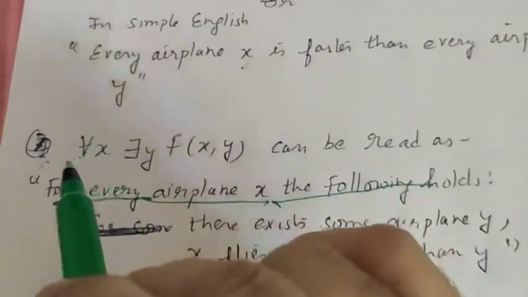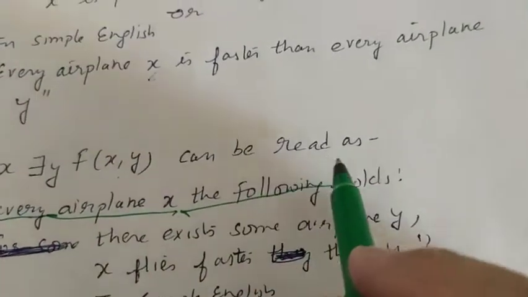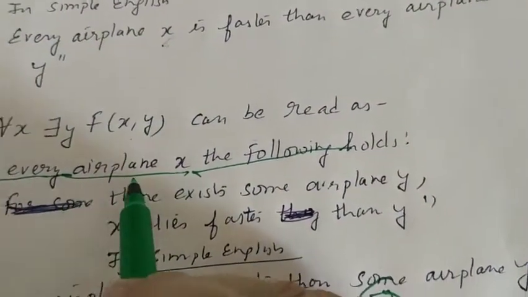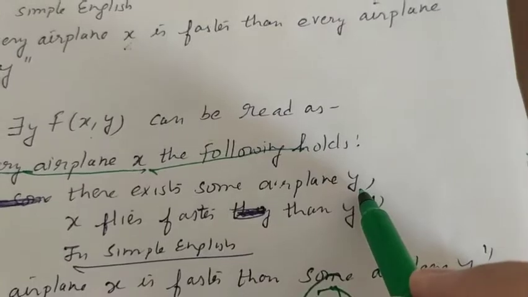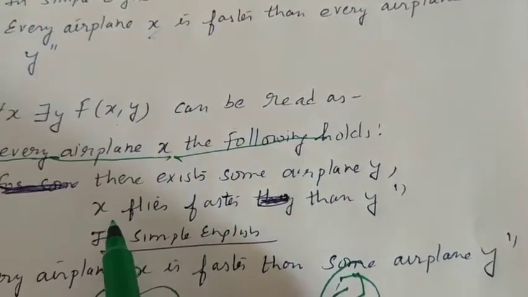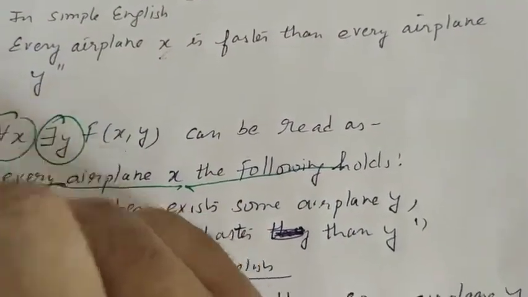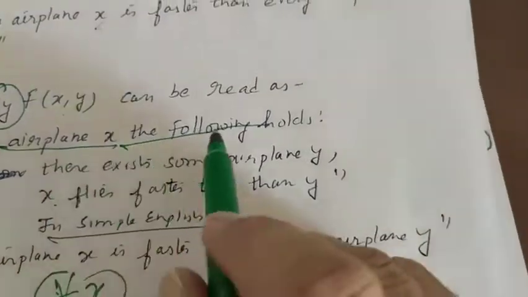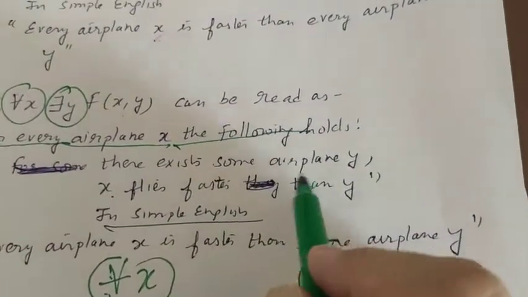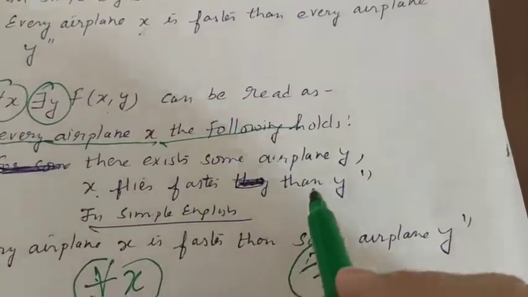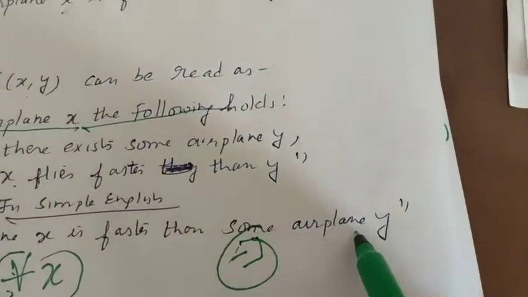Okay, let's look at one more small example. For all x there exists y, F(x,y). It can be read as: for every airplane x the following holds: there exists some airplane y such that x flies faster than y. This is for there exists and this is for all. So in simple sentences we can say every airplane x is faster than some airplane y.